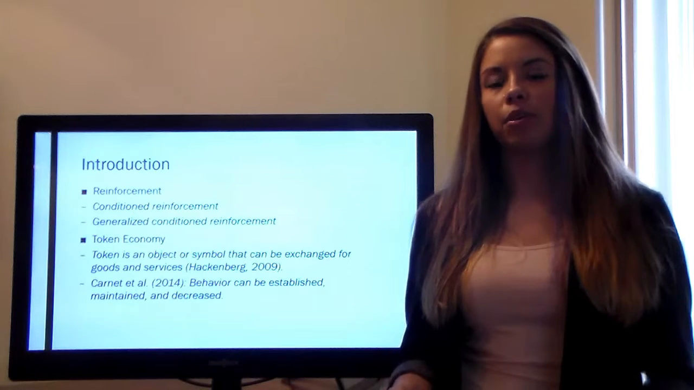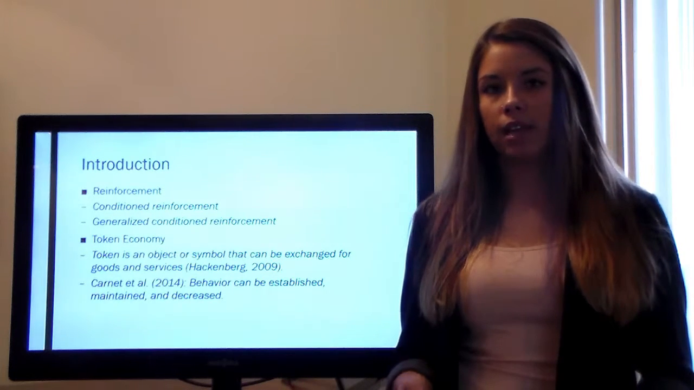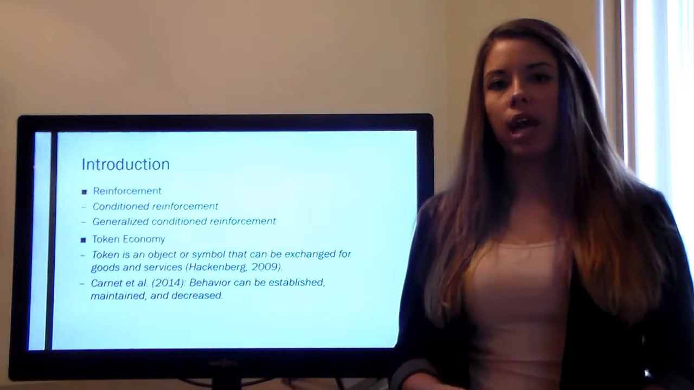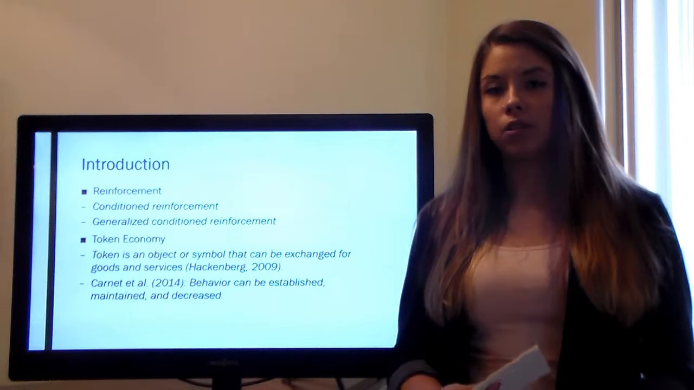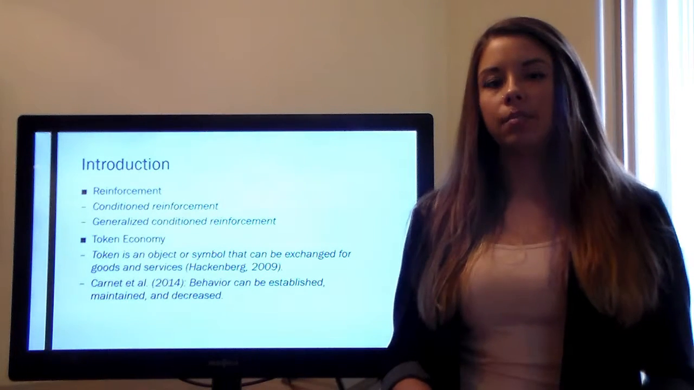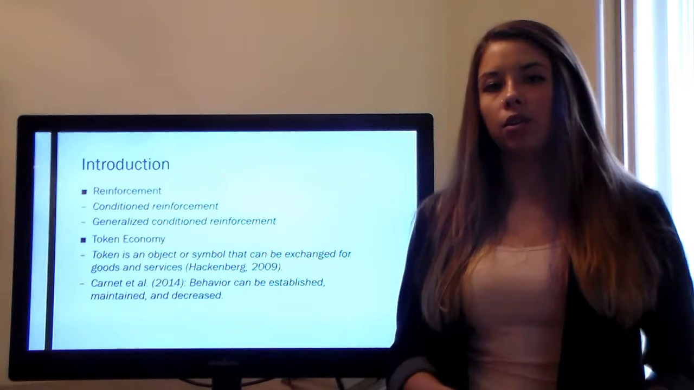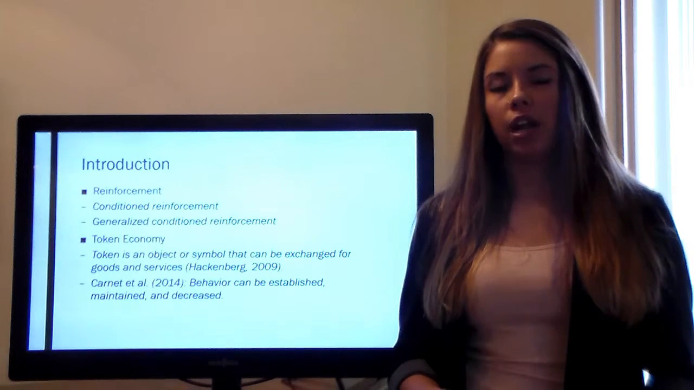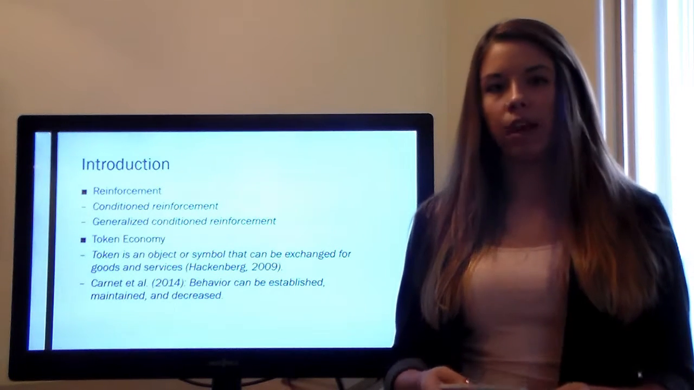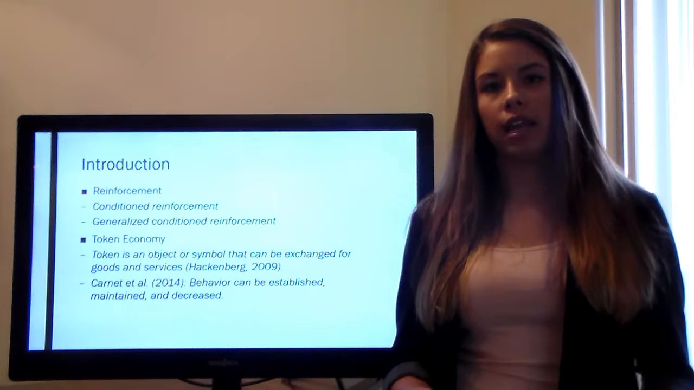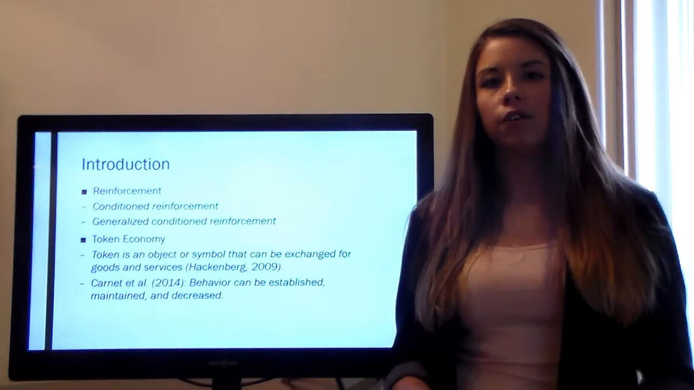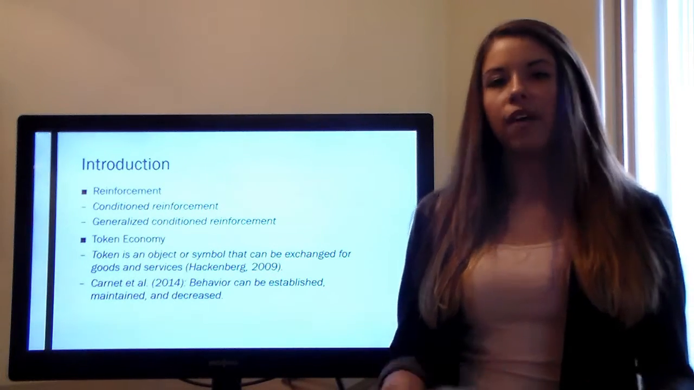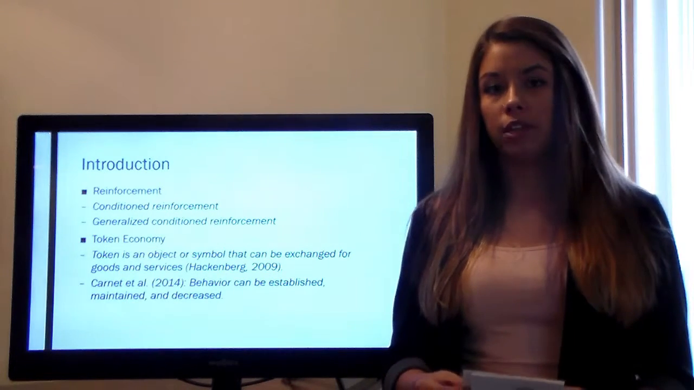A token is an object or a symbol that can be exchanged for goods or services, as cited by Hackenberg in 2009. Carnett et al. 2014 also found that token economies establish behavior, they maintain behavior, and they also decrease behavior. Children with autism need to be on such dense schedules of reinforcement in order to achieve academic responding. Sometimes it may not be feasible to provide reinforcement contingent on each correct response, so a token economy would be beneficial. Upon the child earning all of their designated amount of tokens, they're able to exchange those tokens for an item or reinforcement of their choice. And Elliott and Dillenberger of 2014 cited that they found choice in itself was reinforcing for some individuals.